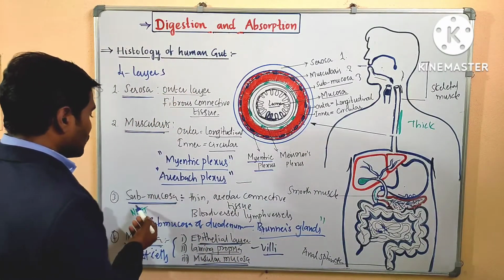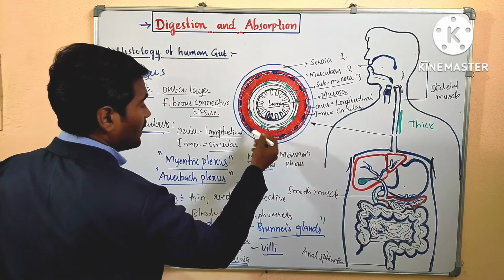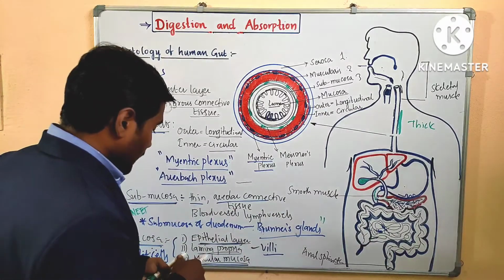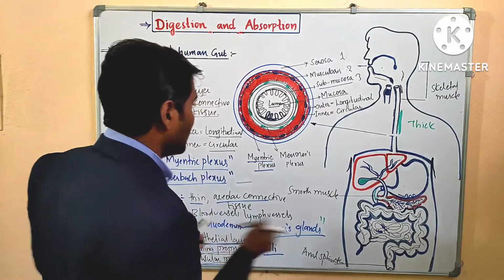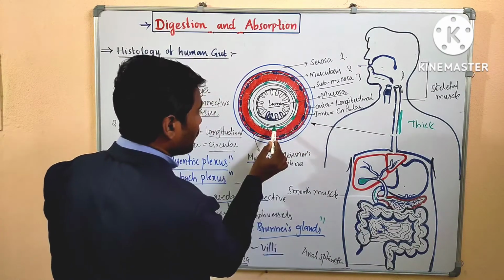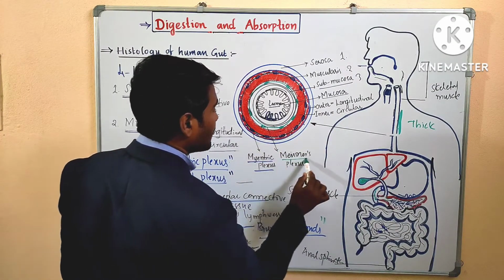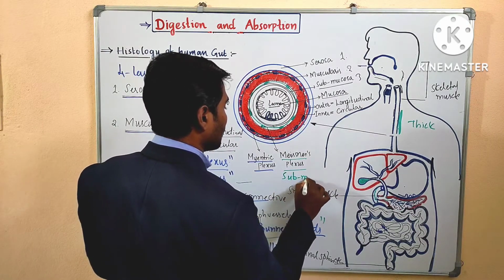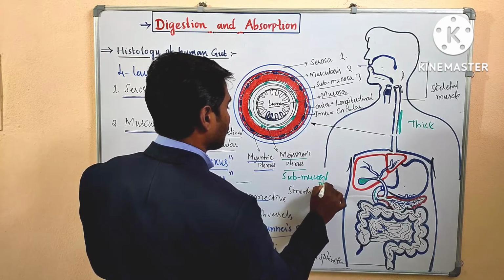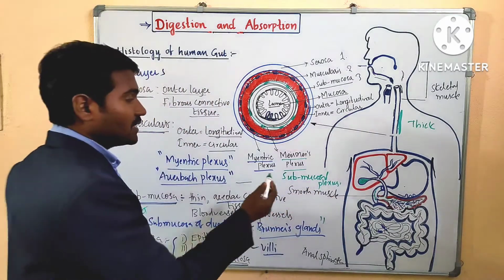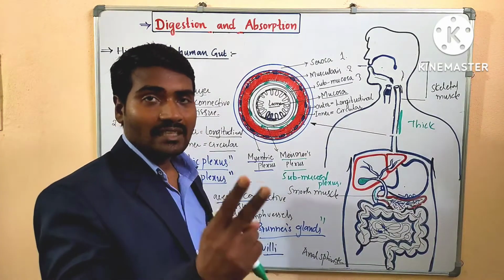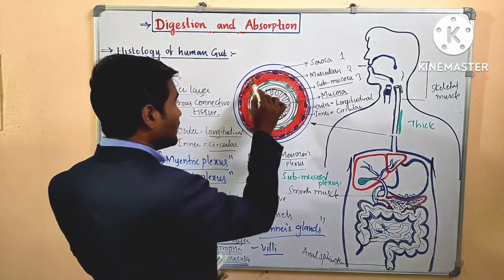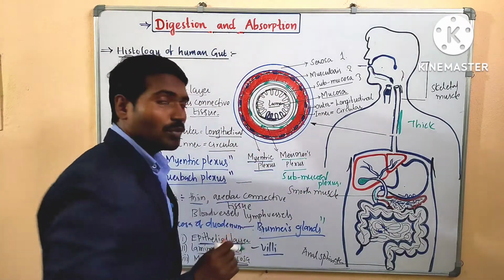Then come to the submucosa, which is thin and made up of areolar connective tissue. Here in the submucosa also there is a network of neurons, between the submucosa and the circular muscles. That is called Meissner's plexus or submucosal plexus. This is also a network of neurons. So two networks of neurons are present in the lining of the digestive tract: one in the muscularis and one in the submucosa.